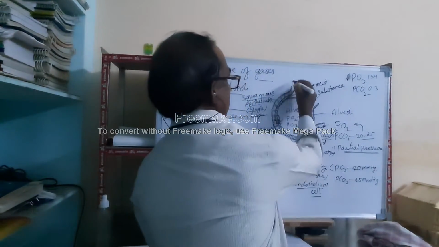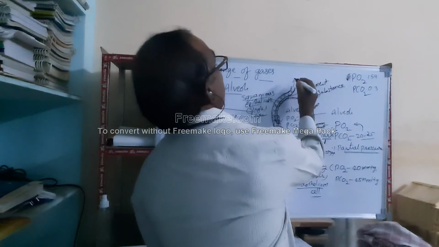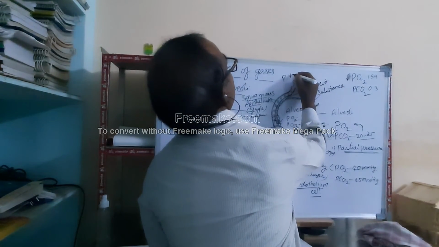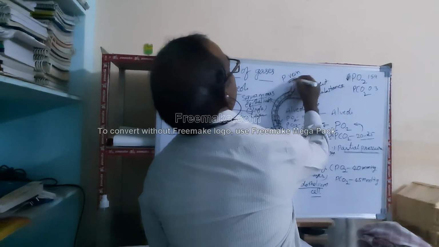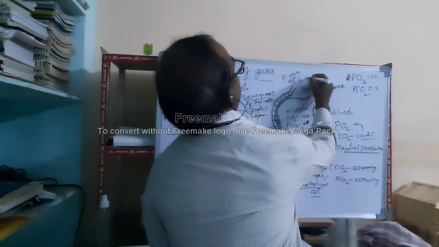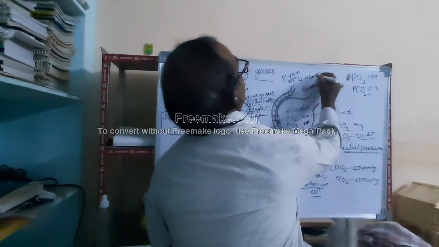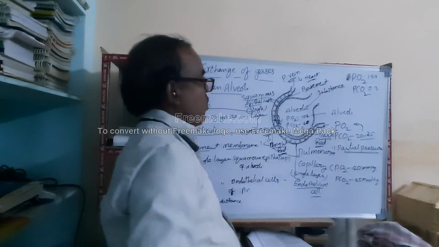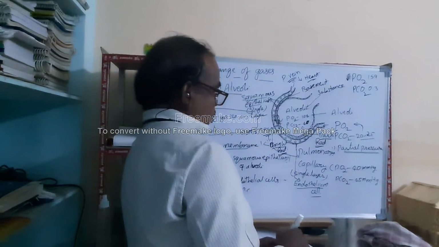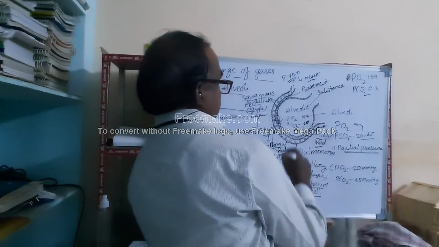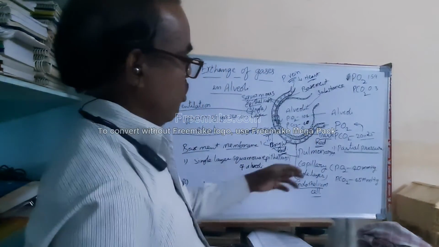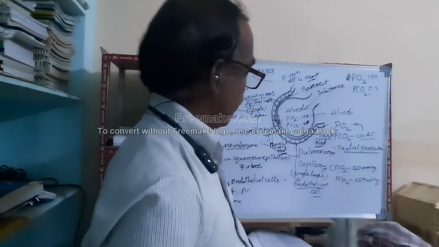It passes through the pulmonary vein and enters into the heart, especially the left auricle. So this is about exchange of gases at alveolar level based on partial pressure.